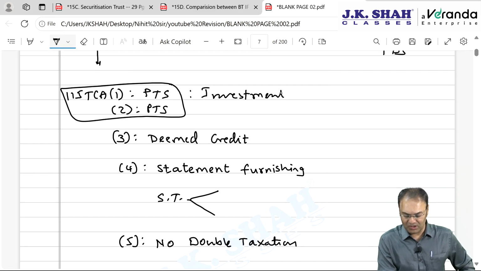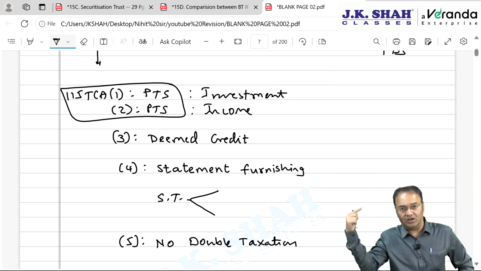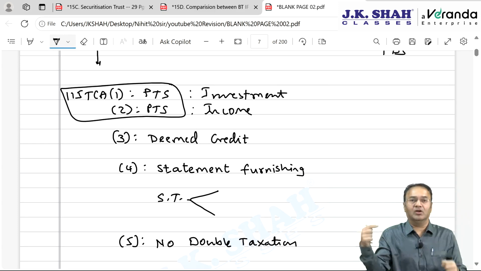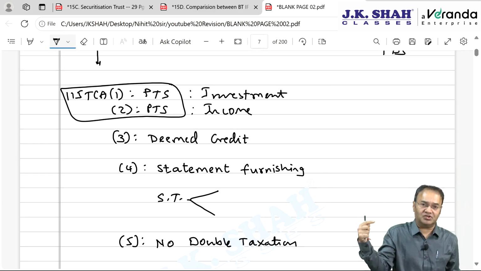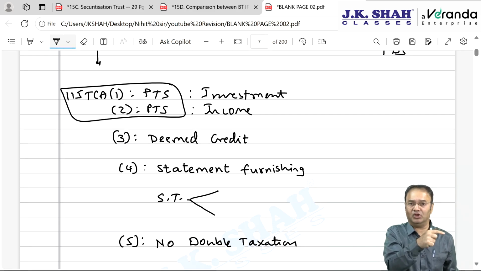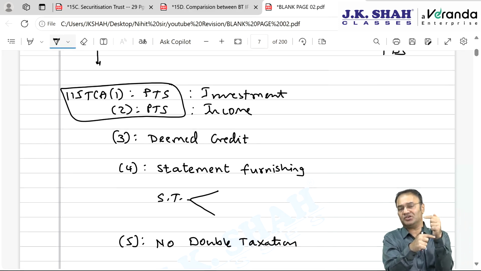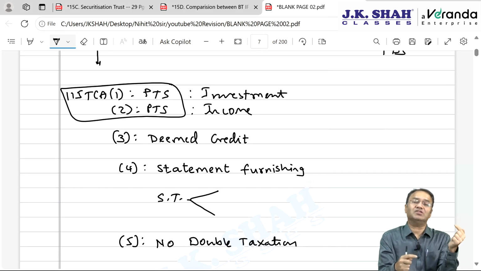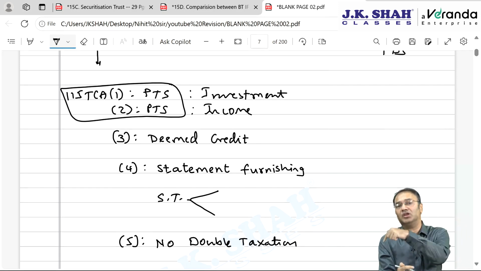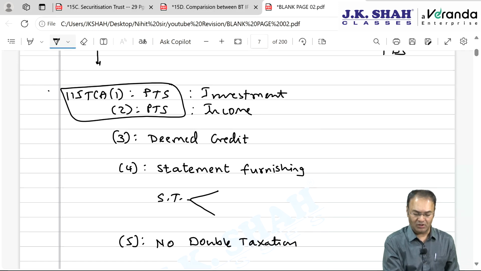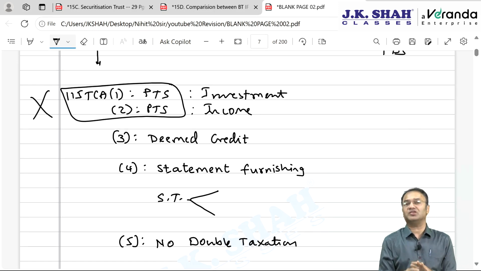That is pass-through status with regards to investment, then pass-through status with regards to income. Whatever investment the securitization trust has made with your money, it will be deemed that you made that investment directly. And whatever income is earned by the securitization trust and passed on to you, it will be deemed as if that income was earned by you directly without the investment fund. Both of them are unimportant once you understand pass-through status is applicable.